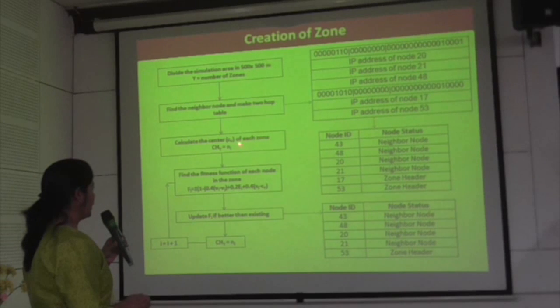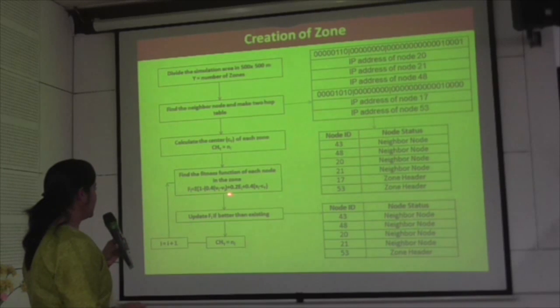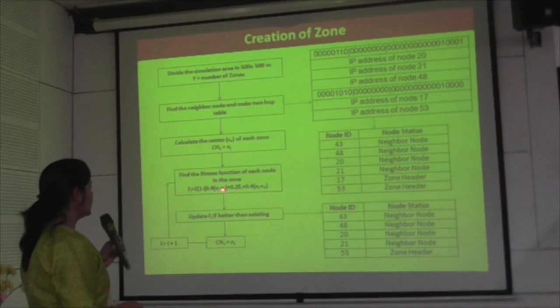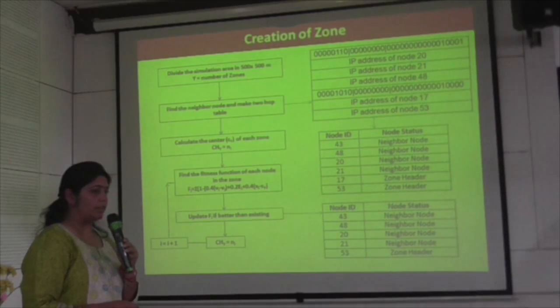Then we find the center of each zone, that is CH1. After that, I find the fitness to select the cluster header, and this fitness depends on the relative velocity among the neighbor nodes, the energy, and the distance of that node from the center of the zone.